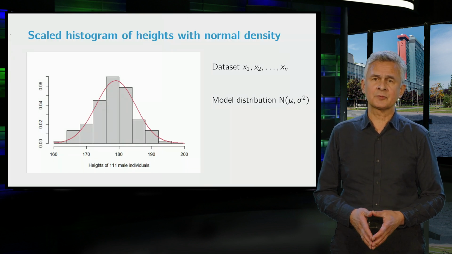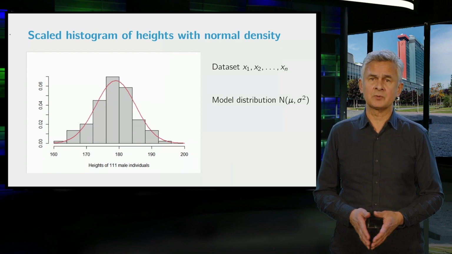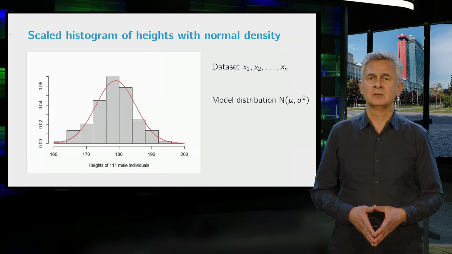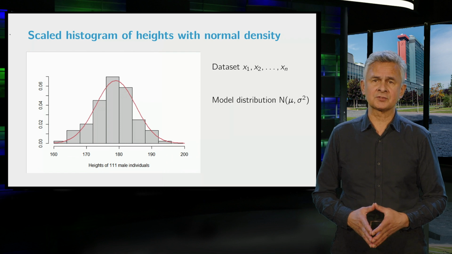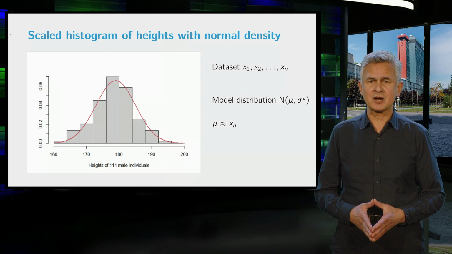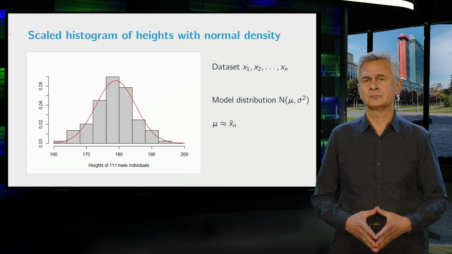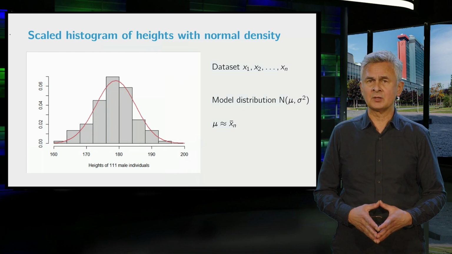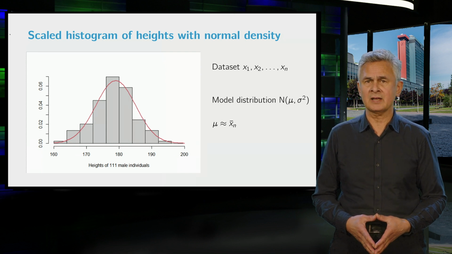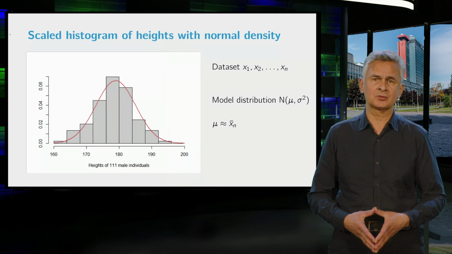Recall the height example from video 5 in week 1. We modeled the observed heights as realizations of independent random variables with the same model distribution. A histogram of the observations suggested a normal distribution as a model distribution, and we argued that the average height is a reasonable estimator for the parameter mu of this distribution. The heuristic behind this argument is that mu represents the expected value of the normal distribution and, motivated by the law of large numbers, the sample average will be close to the expected value.